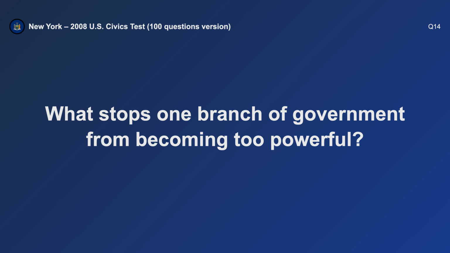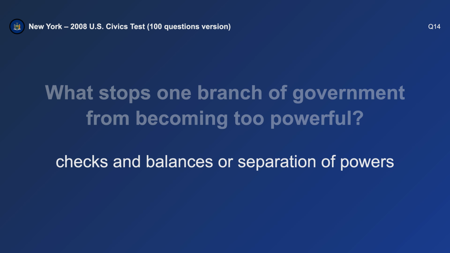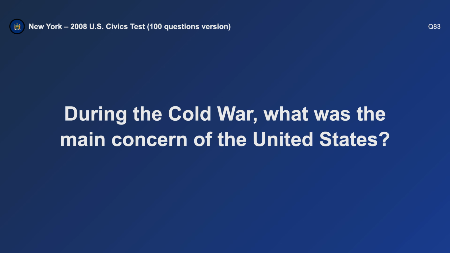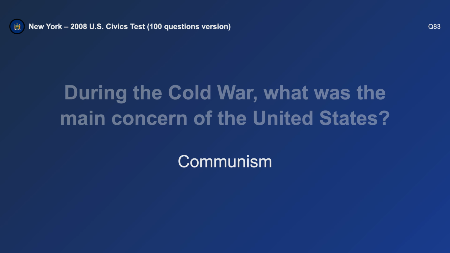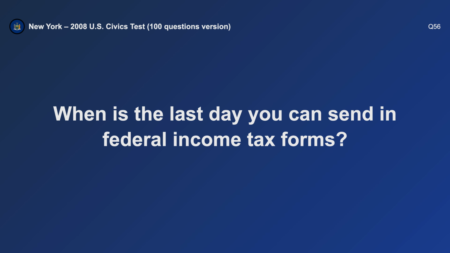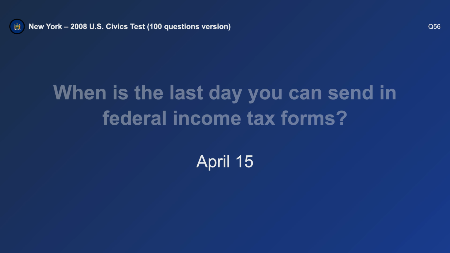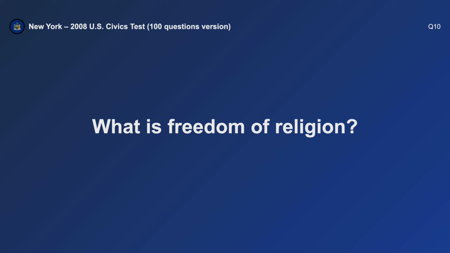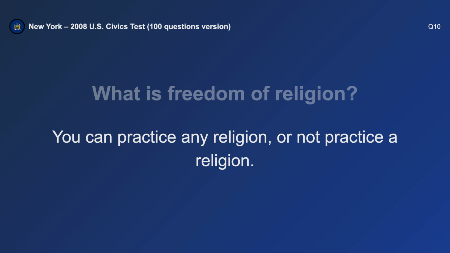What stops one branch of government from becoming too powerful? Checks and balances. During the Cold War, what was the main concern of the United States? Communism. When is the last day you can send in federal income tax forms? April 15th. What is freedom of religion? You can practice any religion or not practice a religion.